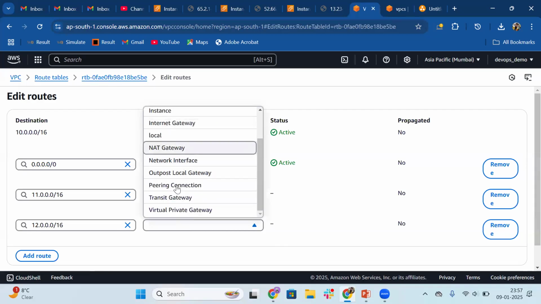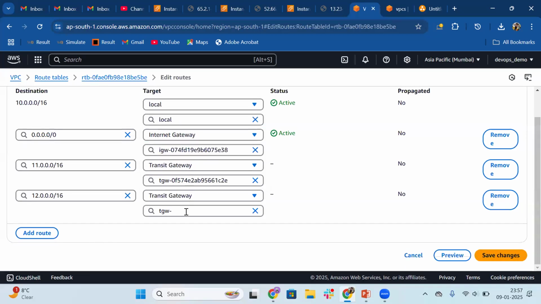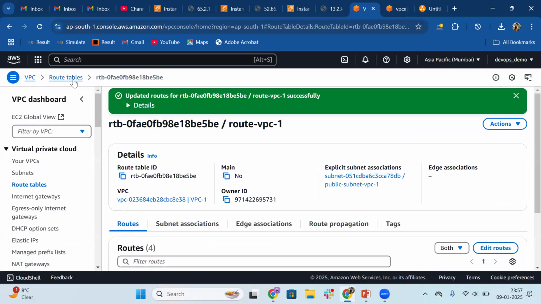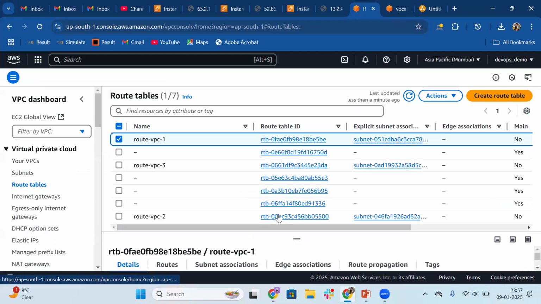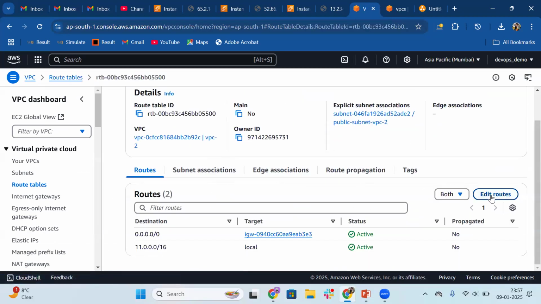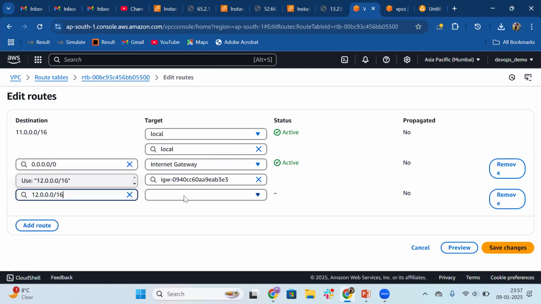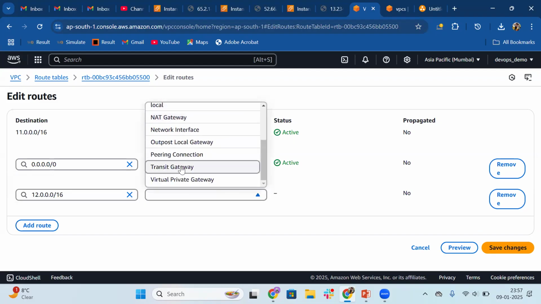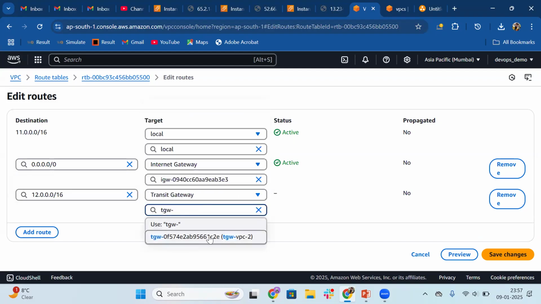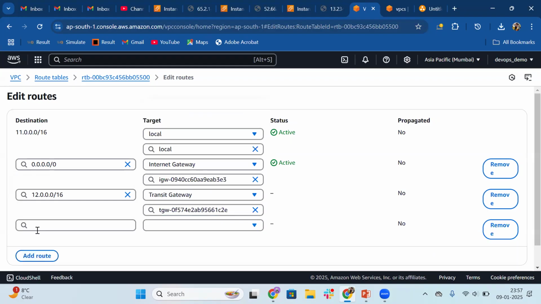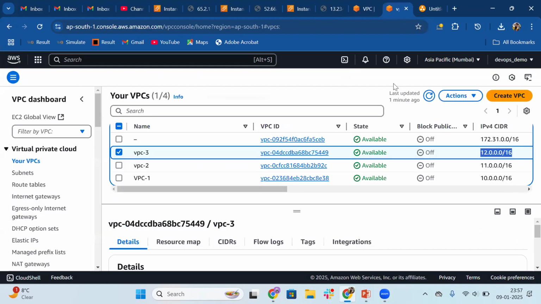The transit gateway and the TGW ID, 12.0/16. Save changes. Let's get into the second route table. Do the subnet association. Add route 12.0/16. Transit gateway ID, and add one more as well. The third one will become your 10.0/16. That is our first VPC. Correct, 10.0/16. So we are just trying to make the communication between these three.